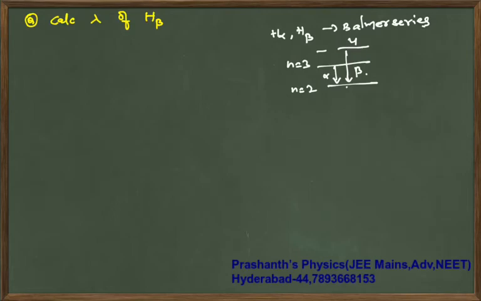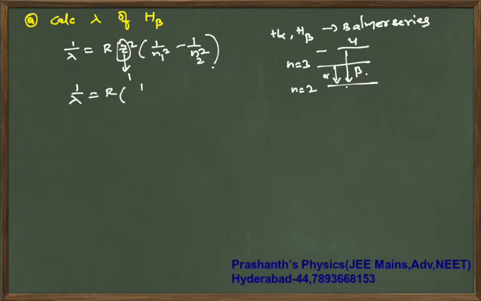H beta. So 1 by lambda is equal to R times Z square times 1 by n1 square minus 1 by n2 square. Because it is the hydrogen spectrum, the Z value is 1. So 1 by lambda is R times 1 by 2 square minus 1 by 4 square, so R times 1 by 4 minus 1 by 16.